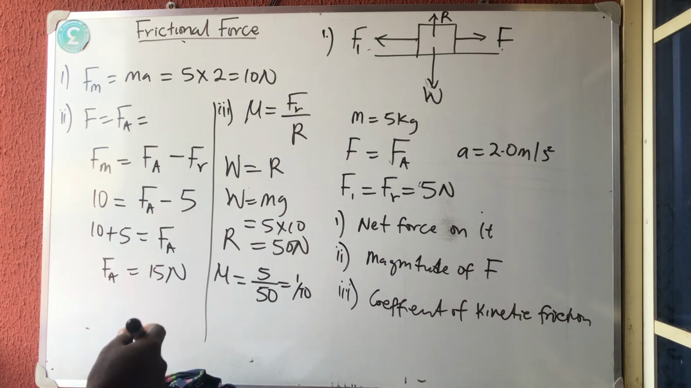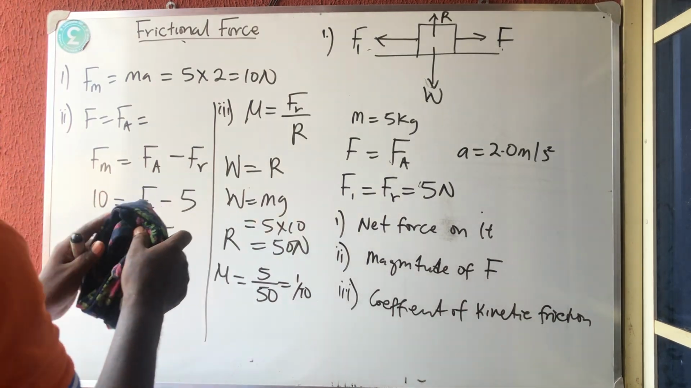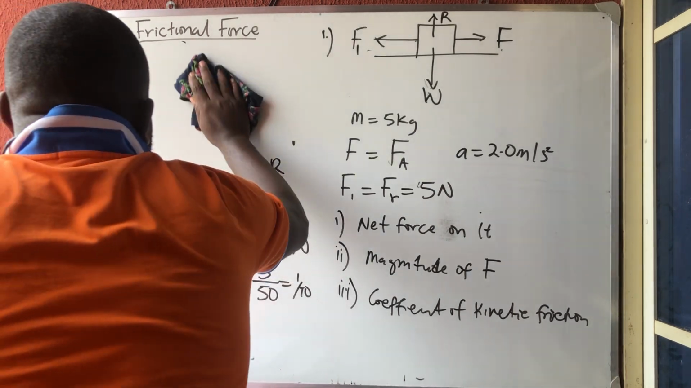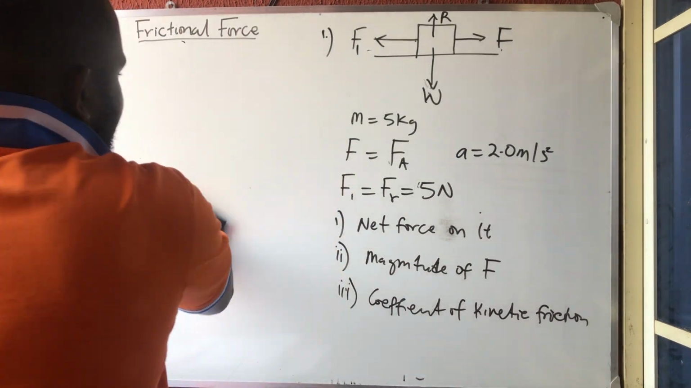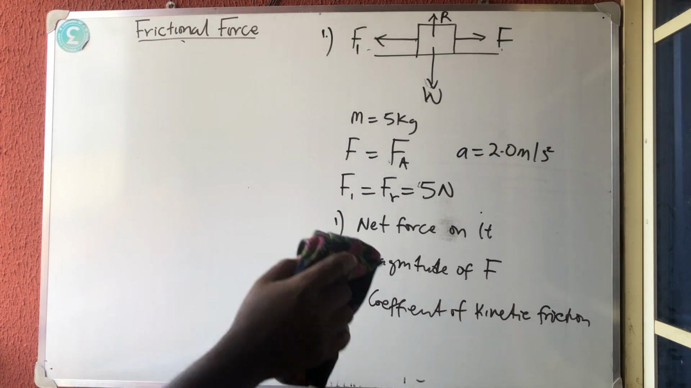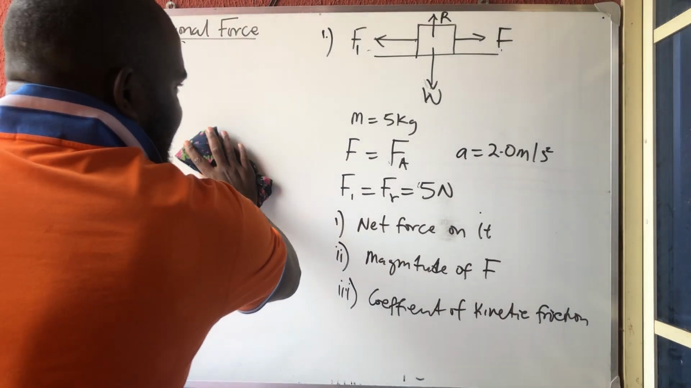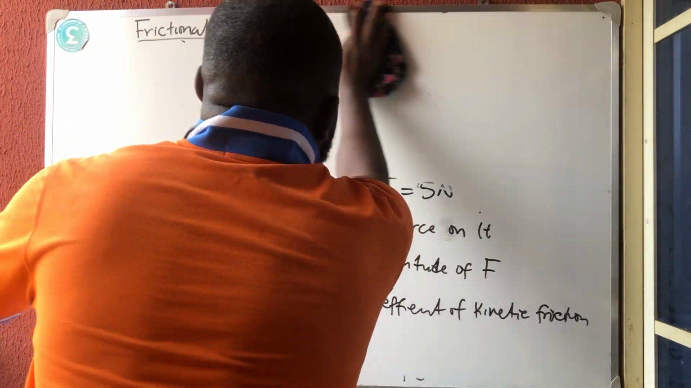They cancel out. They can ask you a question: why is it that the coefficient of static friction or coefficient of kinetic friction does not have any SI unit? You will say that it is the ratio of similar quantities. That is why it does not have SI unit. It is the ratio of similar quantities. Okay? That is number one.